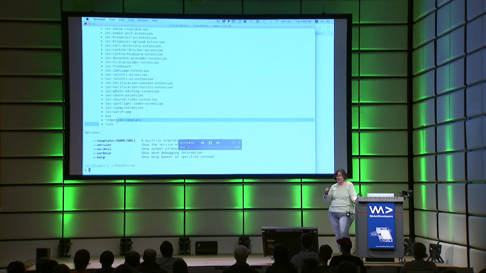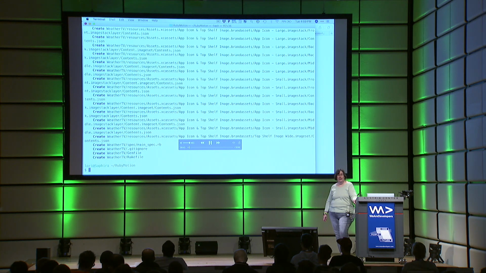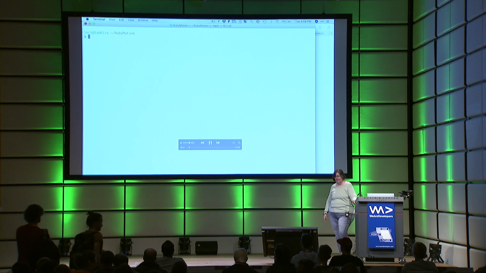We're going to be using the tvOS application template because this demo is going to show you an Apple TV application. So we'll do motion create using the template tvOS and give our application a name called Weather TV because we're going to show some weather information for various locations on the TV. This generates a project with a lot of files. I'm not going to go through them because I don't have time.